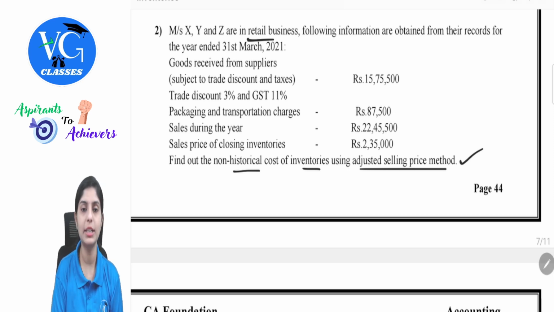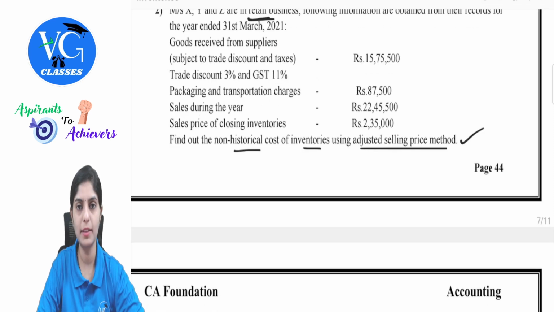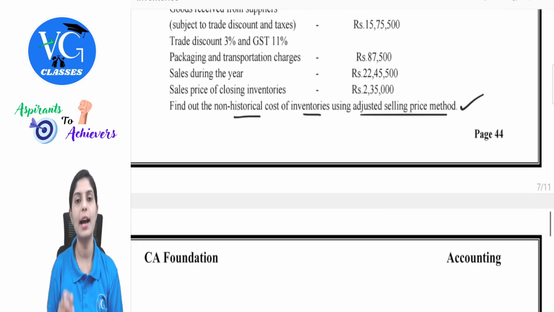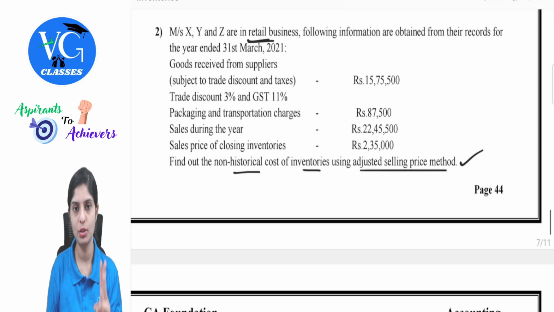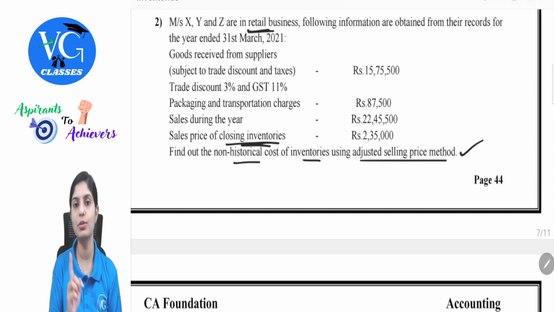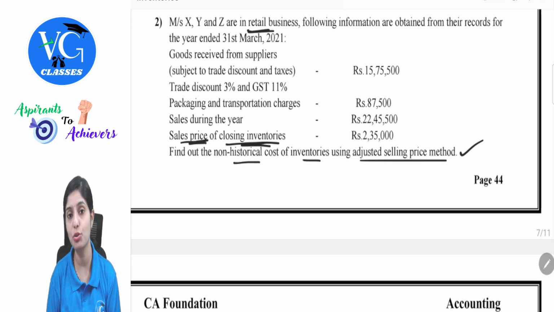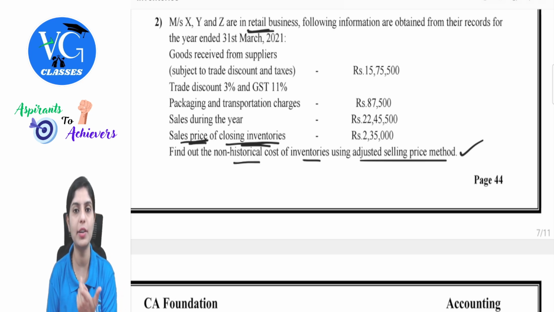When you see such words, retail business, this is nothing but your identification point to apply these methods. For a particular method, you can just follow simple steps. So it becomes easy for you to solve such questions if they are asking you under adjusted selling price method. See, in simple structure, we just need 3 steps to work out. As I mentioned, we have closing inventories. Valuation of closing inventories becomes important here. They are giving us the sales price of closing inventories, but what do we actually want? We want closing inventories at cost. So we have to take out the profit margin involved in this. Then we get closing inventories at cost.